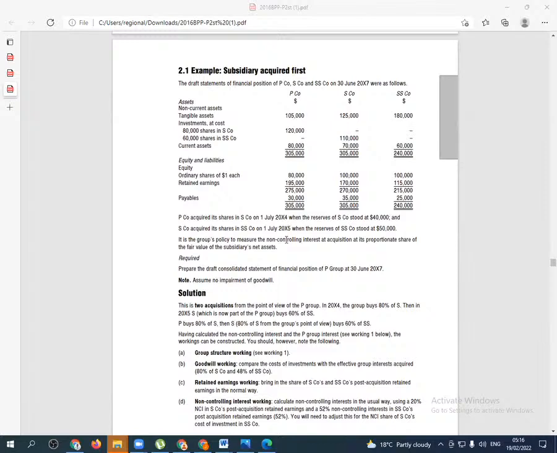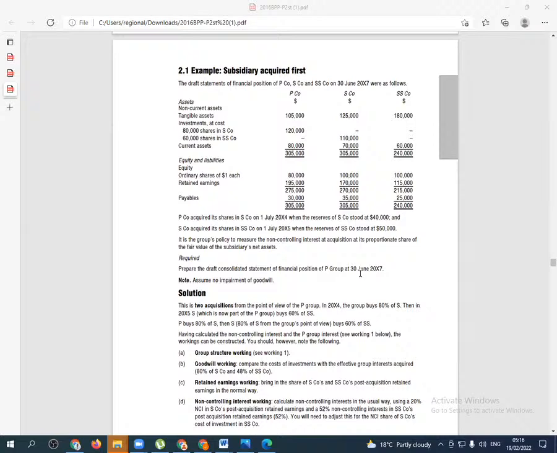It is the group's policy to measure the non-controlling interest at acquisition at its proportionate share of the fair value. So what do they want us to do here? They want us to prepare the draft consolidated statement of financial position of P Group